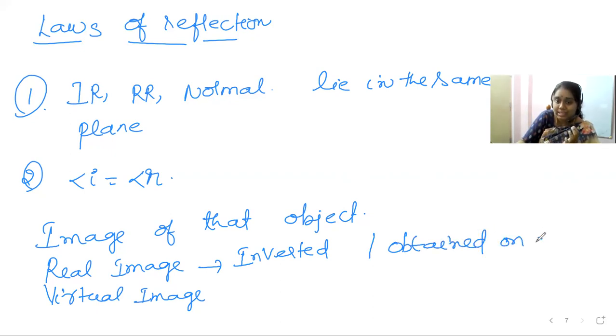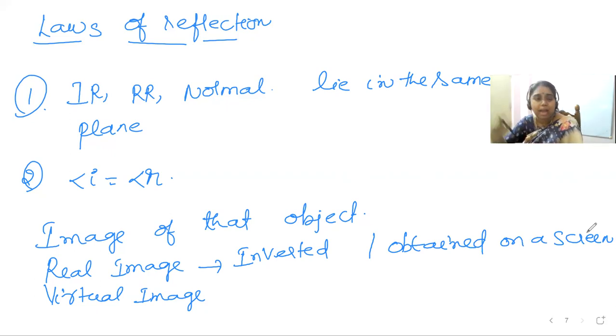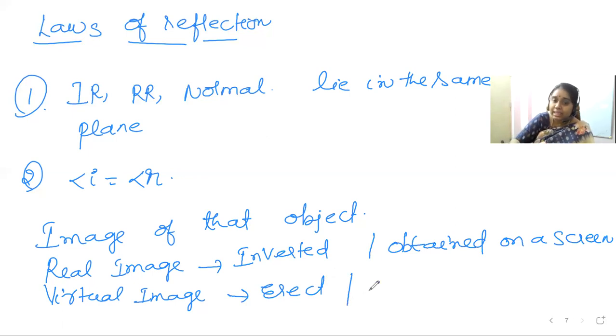Now, the rays falling on the mirror from the object, after reflection, may not actually meet at a point, but only appear to meet. Such images are called virtual images. They are always erect, meaning straight images, and they cannot be obtained on a screen.